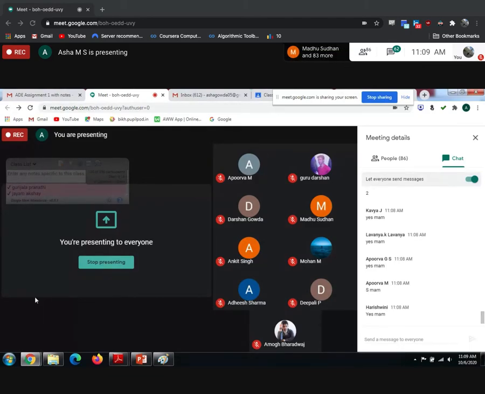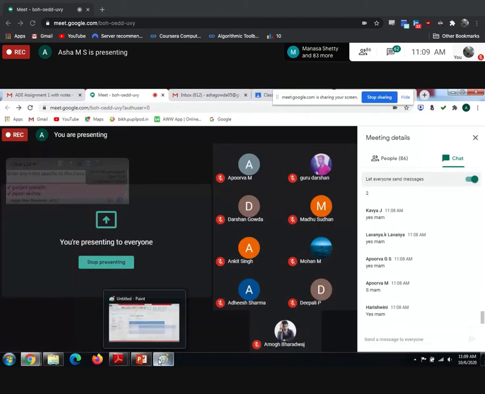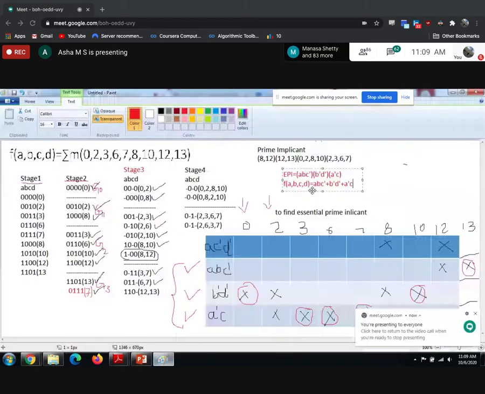Then after that you are going to find the prime implicants. How to find the prime implicants? By taking the combinations of the elements which are not tick marked. Those will become your prime implicants. Once the prime implicants are done, then you are going to select the essential prime implicants. How to find the essential prime implicants?